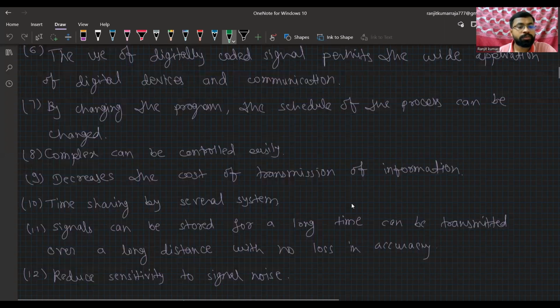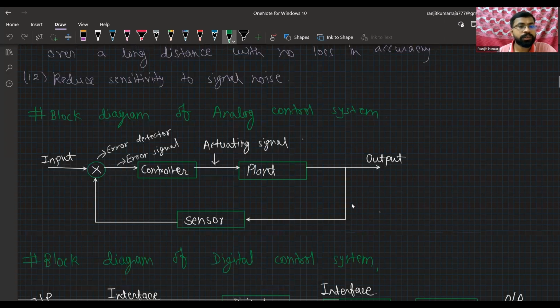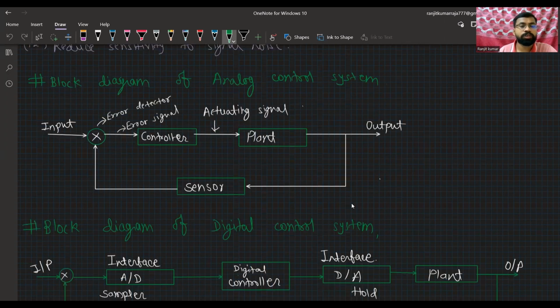Okay, now I will discuss the block diagram of analog control system. This is the block diagram of analog control system. This is the input, and this is the error detector. The function of the error detector is to detect the error signal from the output, provided via a sensor, and the input signal. After that we get the error signal, and that error signal is sent to the controller. After that the plant, and we get the response, that is the output.